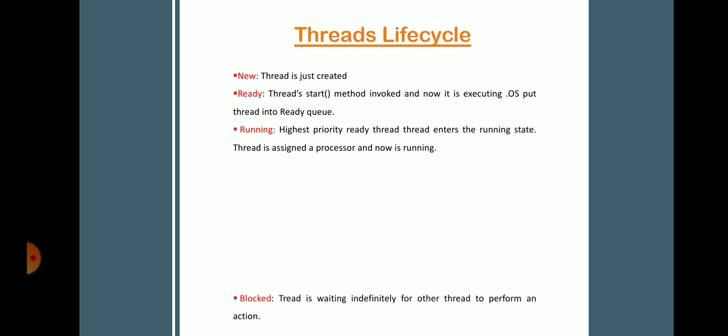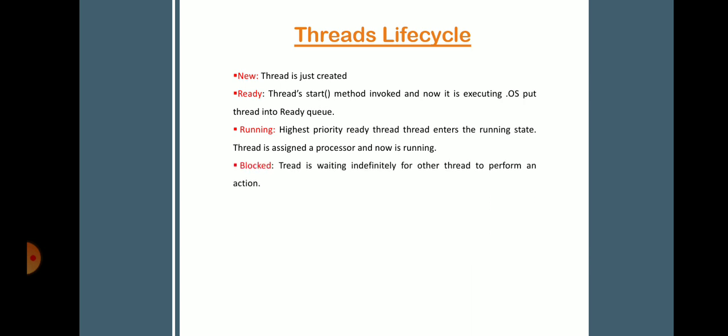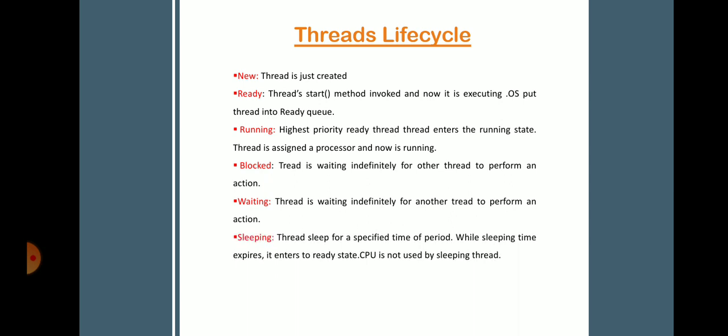Next is blocked. A thread is waiting for a lock to access an object. And next is waiting. Here the thread is waiting indefinitely for another thread to perform an action. Next is sleeping. That is, the thread sleeps for a specified time period, and when the sleeping time expires it enters the ready state. Next is dead. When the thread completes its task or operation, the dead state will be reached.